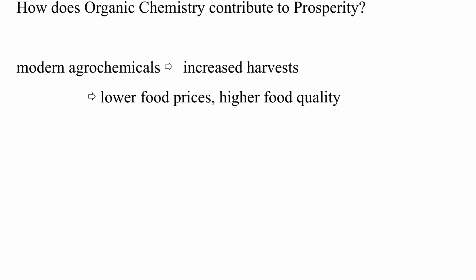Why all this talk about the economics of affluence? Because organic chemistry contributes a great deal to our wealth and quality of life. Thanks to modern agrochemicals, such as fungicides, herbicides, insecticides, and fertilizers, farmers have become more productive. Food prices have fallen, and the quality of food has risen a lot.